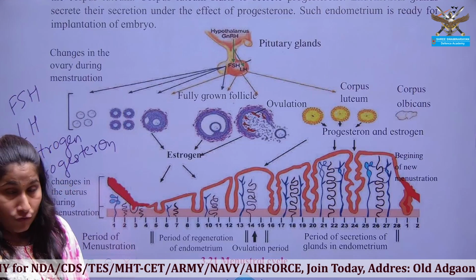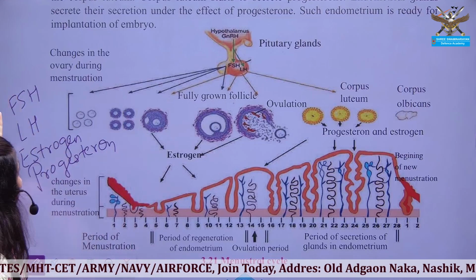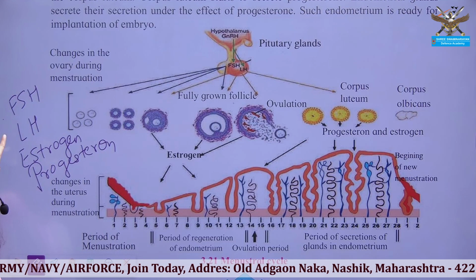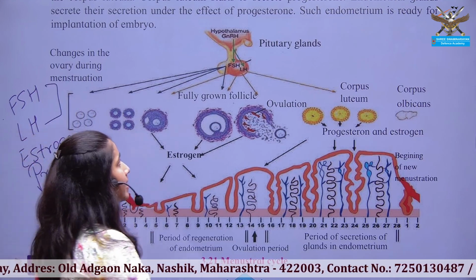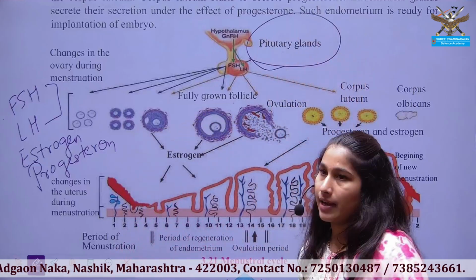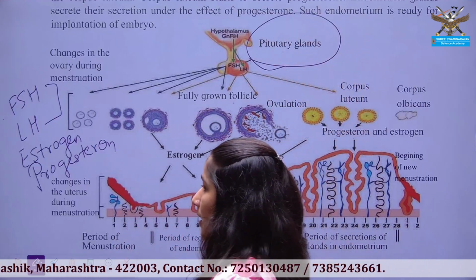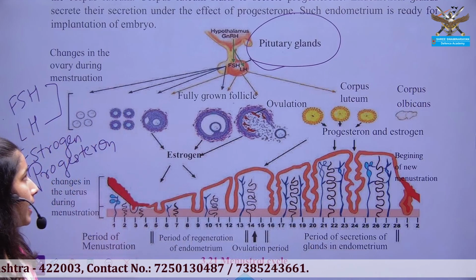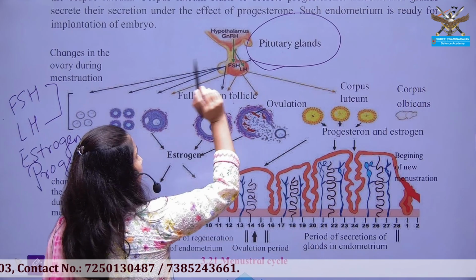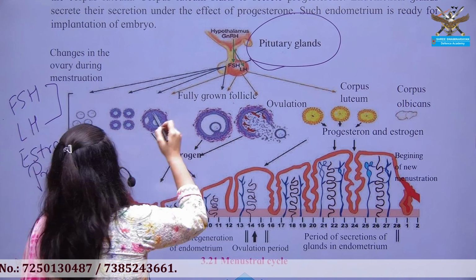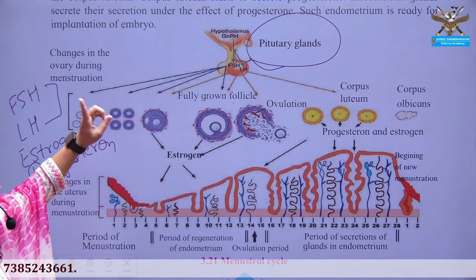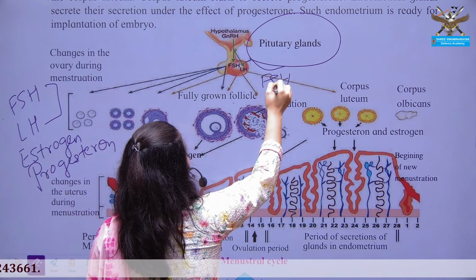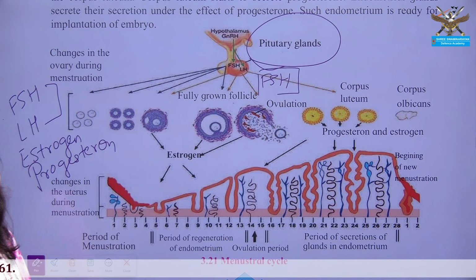So what hormones play an important role in the menstrual cycle? FSH, LH, estrogen and progesterone. FSH and LH are released from the pituitary gland. So which hormone does the pituitary gland release first? FSH, follicle stimulating hormone.